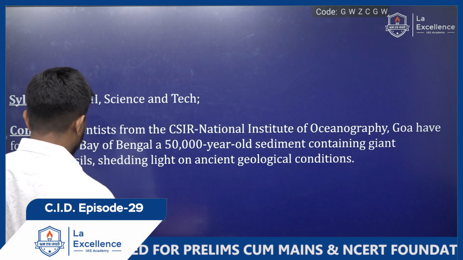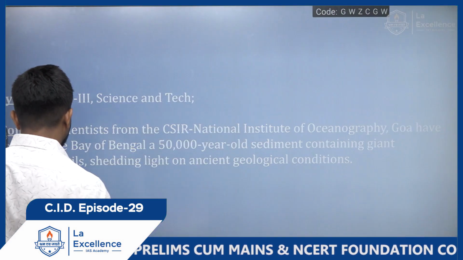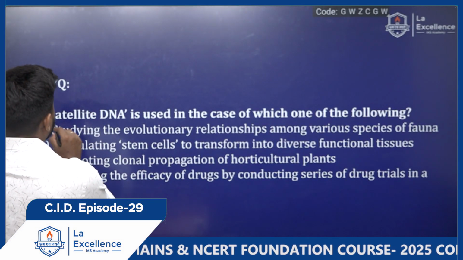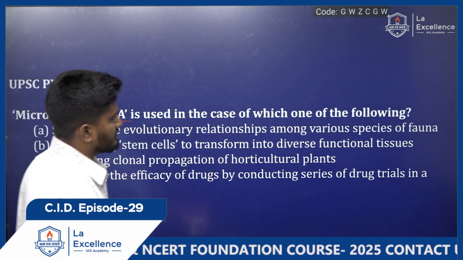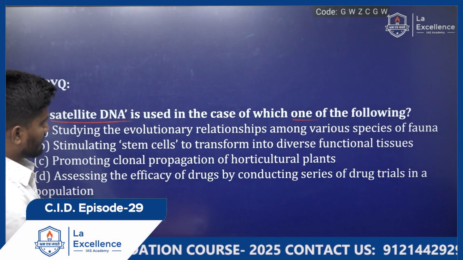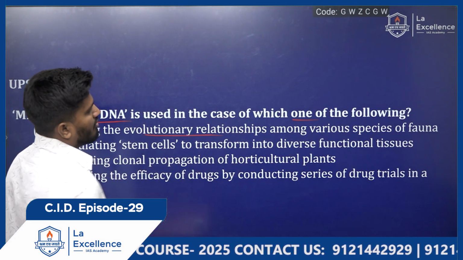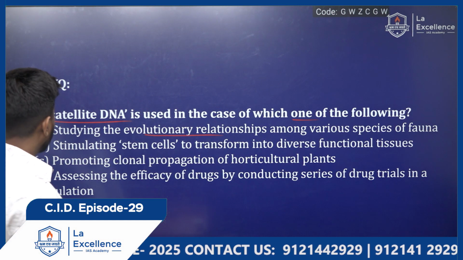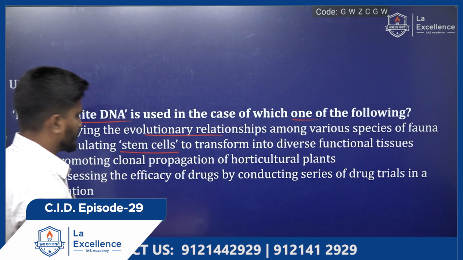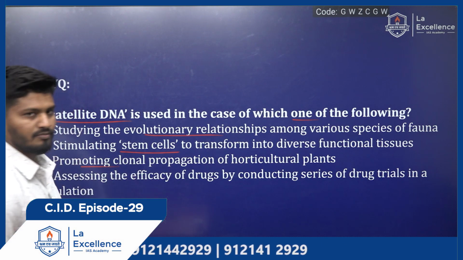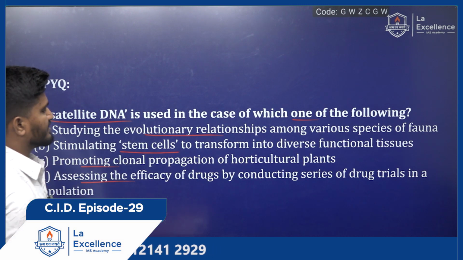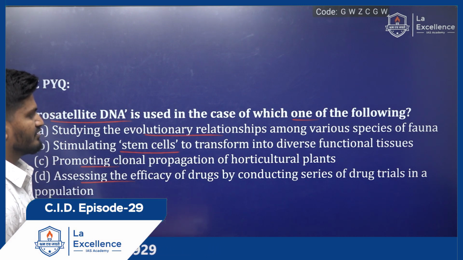Before moving to magnetofossils, a practice question for you from previous year questions: microsatellite DNA is used in the case of which one of the following? Option A, studying the evolutionary relationships among the various species of fauna; stimulating stem cells to transform into diverse functional tissues; promoting clonal propagation of horticultural plants; and assessing the efficacy of drugs by conducting series of drug trials in a population.